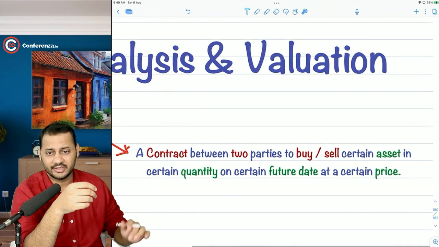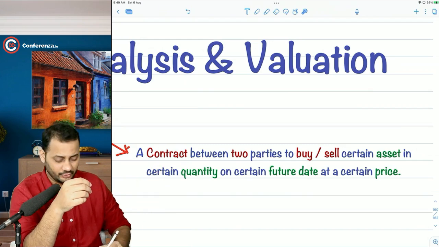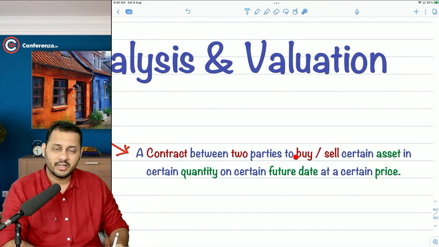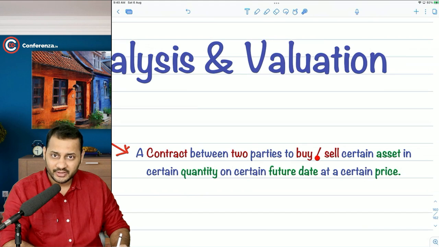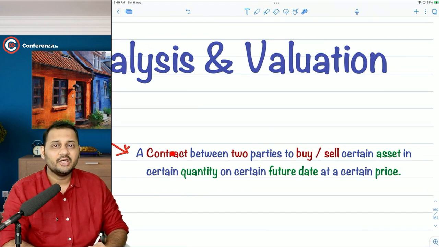So have a look once again. A contract between two parties. One party will be the buyer, the other will be the seller, to buy or sell a certain asset in a certain quantity on a certain future date at a certain price. So basically, the two parties come together and enter into a contract where everything is fixed today.